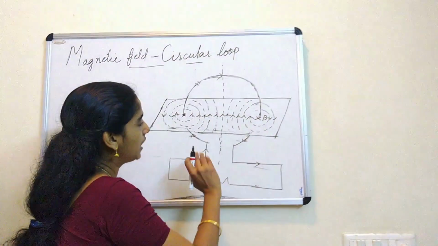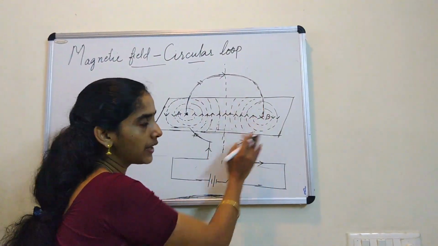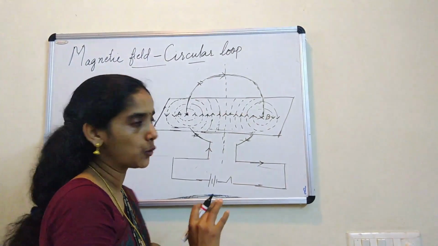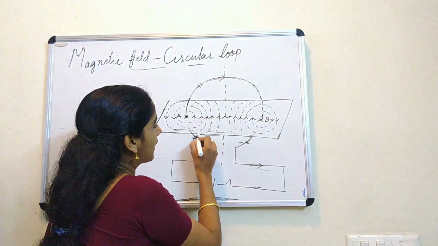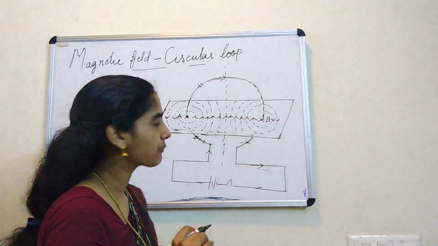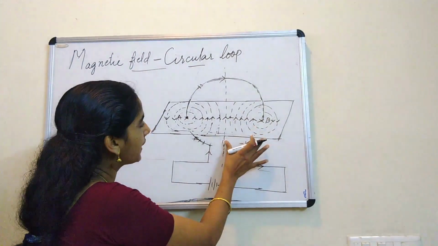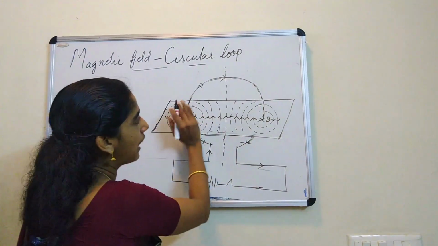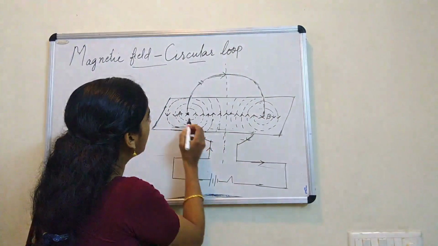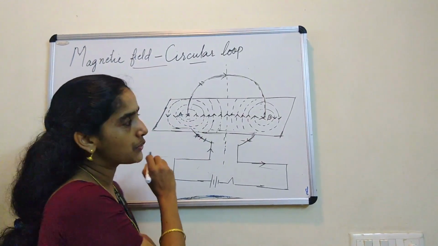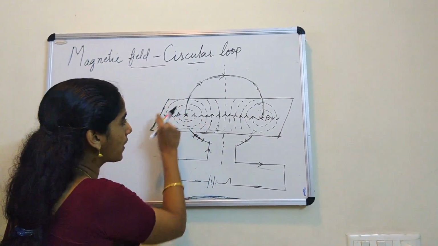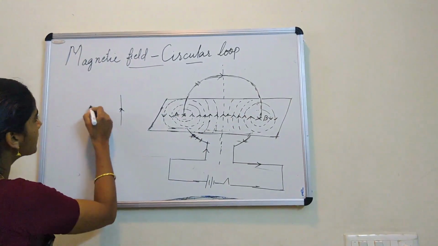So like that, if we want to find the magnetic field around this circular loop, let us assume this loop as a mixture or collection of many such fragments. Now what we observed here, let us have a look at the left half of this circular loop. And if you look at the left half, let us see the small part of the loop that comes in contact with the cardboard.